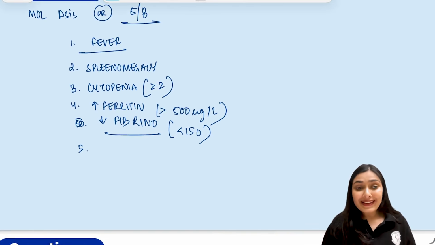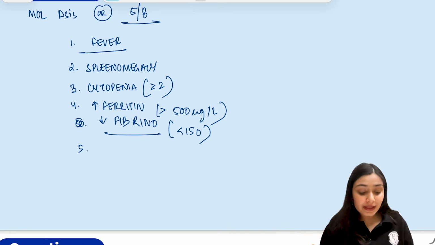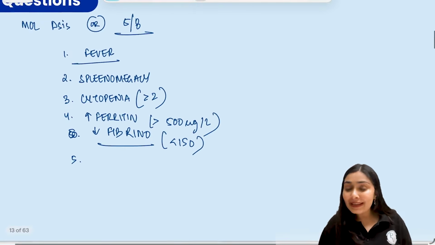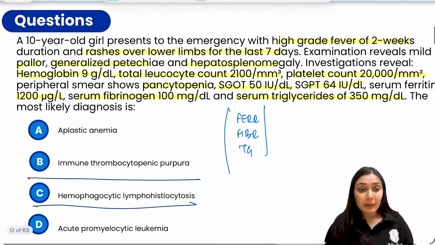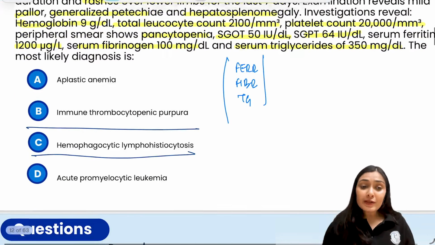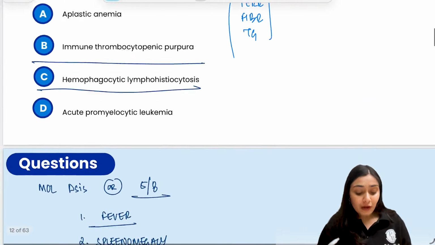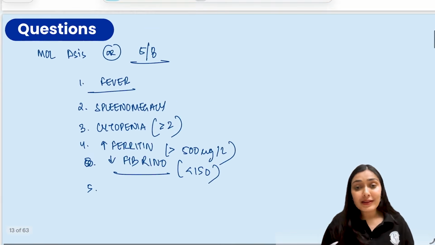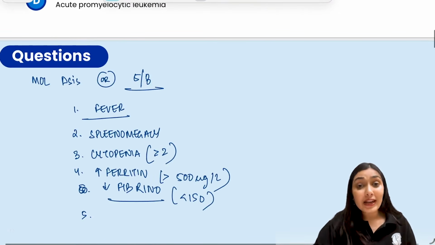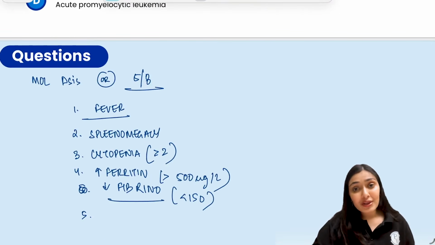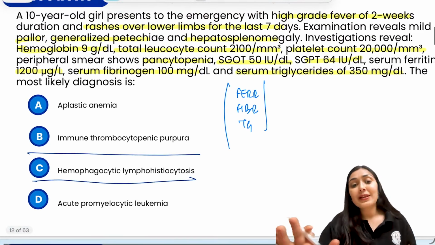Then low or absent NK cell activity, elevated CD25 levels. So of all these 8 points, 5 we have seen already in the stem. We have no clue about the NK count or CD25 levels or hemophagocytosis because they have not given any biopsy finding here. So it is fulfilling the 5 criteria. So 5 out of 5 of the tested criteria mentioned in the question are fulfilled. So this is nothing but HLH. Now why other options are incorrect? So let's first see aplastic anemia.